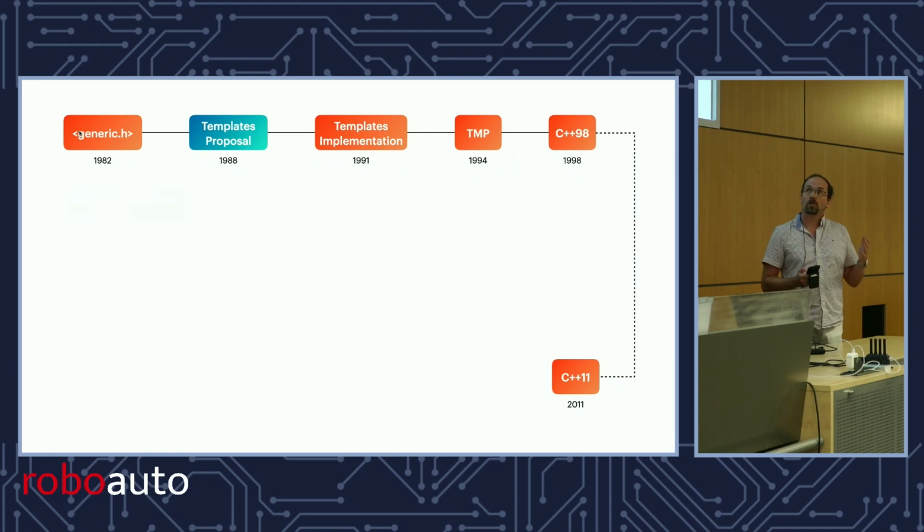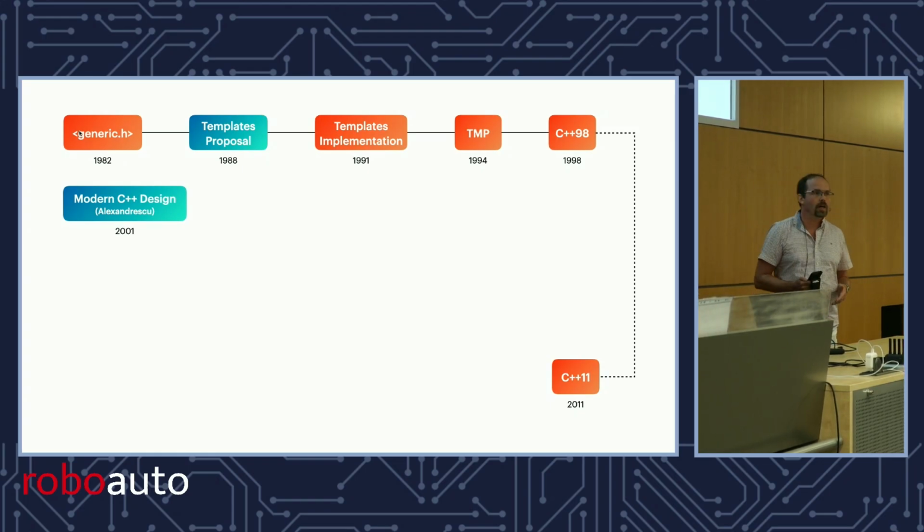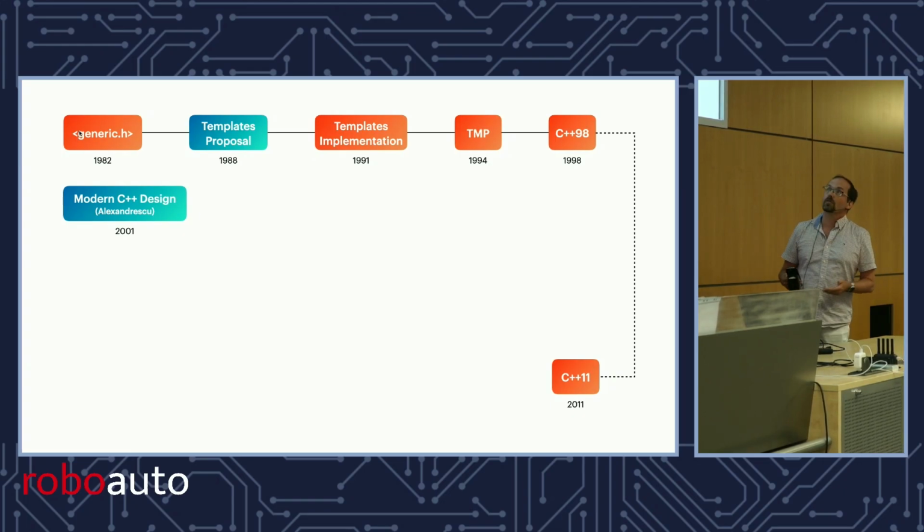I think perhaps the most important event is that Andrei published his book, Modern C++ Design. How many of you have read this book? Yeah, it's a very, very influential book, right? It showed that you could actually use these tricks for more than just tricks. You could use it for actual software engineering. So that was really important, and that's kicked off people using it everywhere.